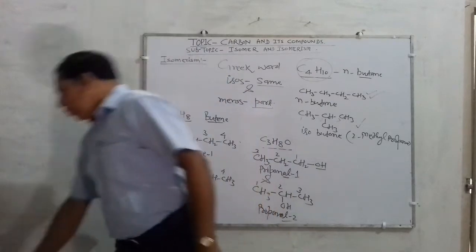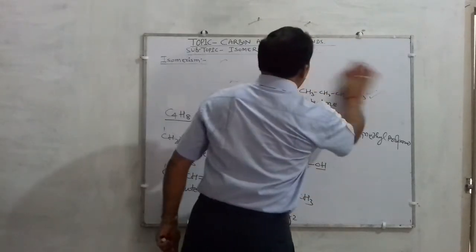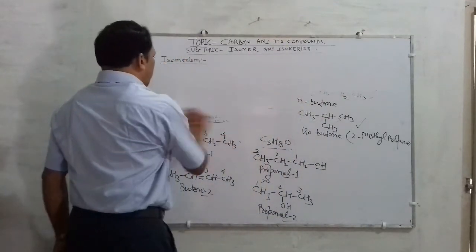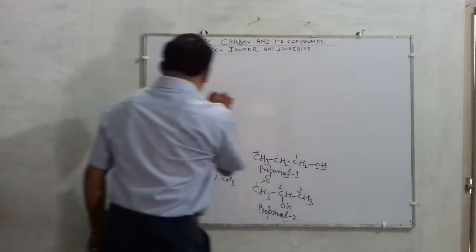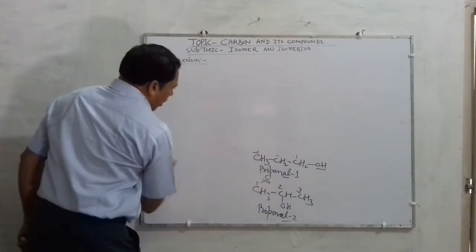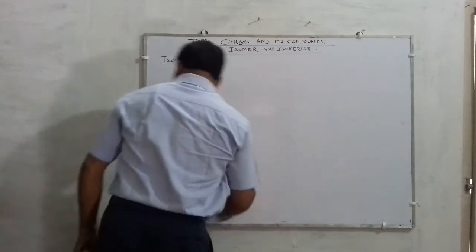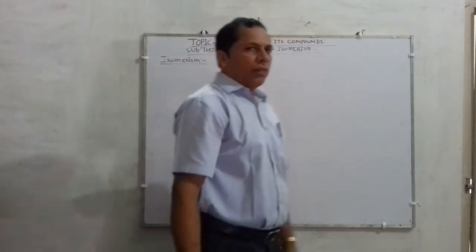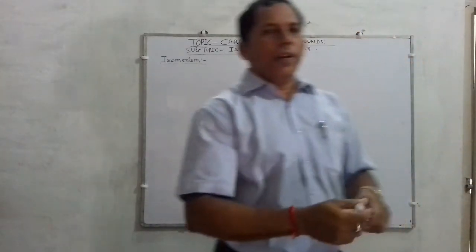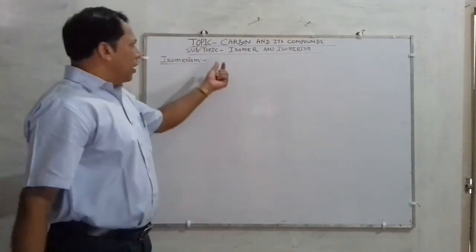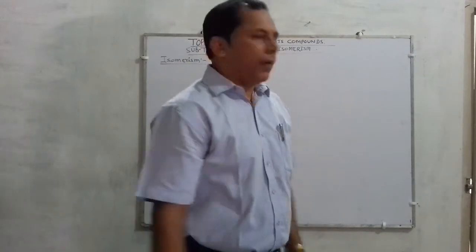So this is isomer and isomerism. Must remember them. This is very essential for knowing organic compounds. They are the crucial part of the study of organic compounds, meaning the existence of organic compounds is totally based on the isomerism phenomenon. Alright? Now children, you also have to know what the types of isomerism are.